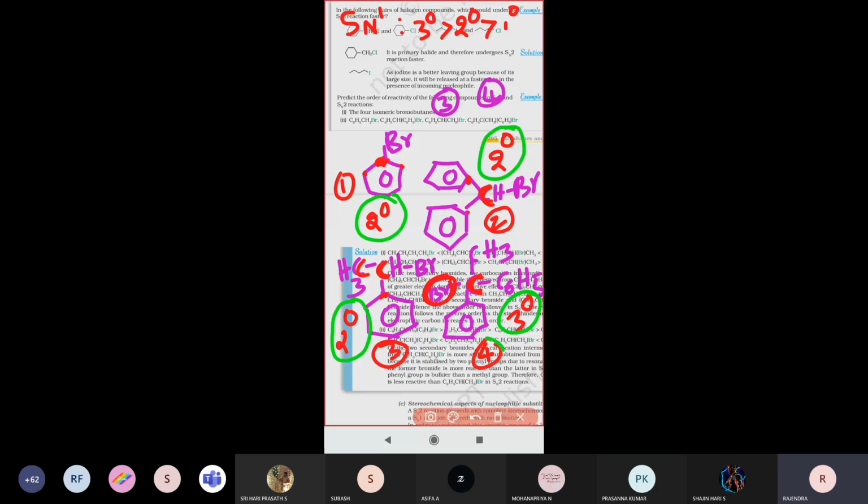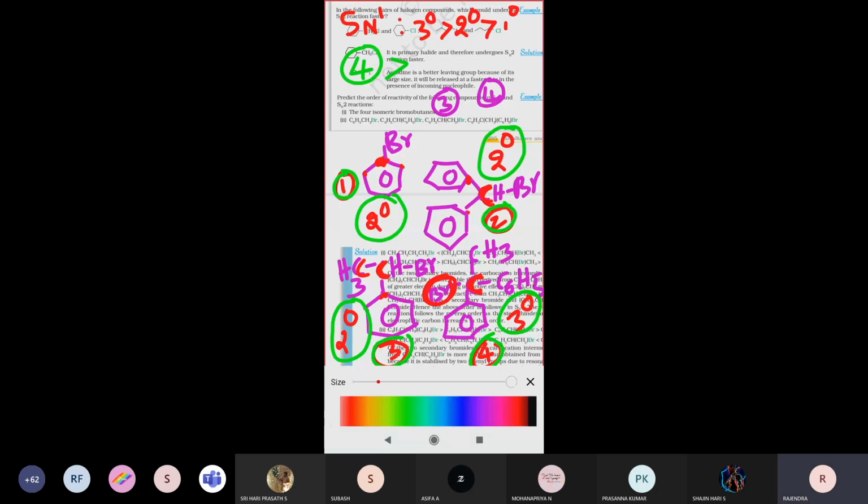Priority order: fourth one is the first priority according to SN1 mechanism. Next, should we give the second priority to the third one or the second one?